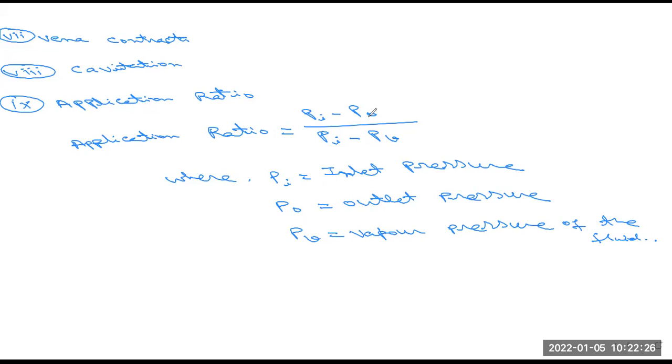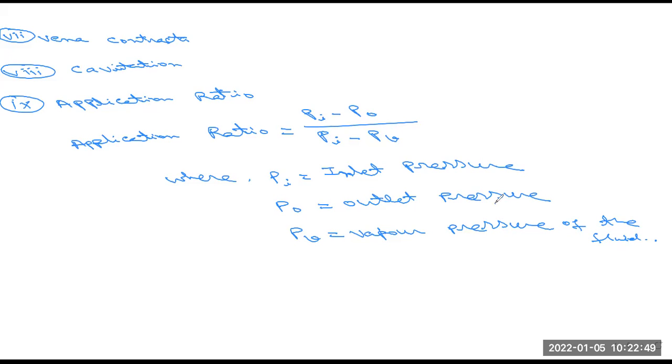This is Pi minus Po divided by Pi minus Pv, where Pi is the absolute inlet pressure, that is the input pressure, Po is the absolute outlet pressure, that is the output pressure, and Pv is the vapor pressure of the fluid.